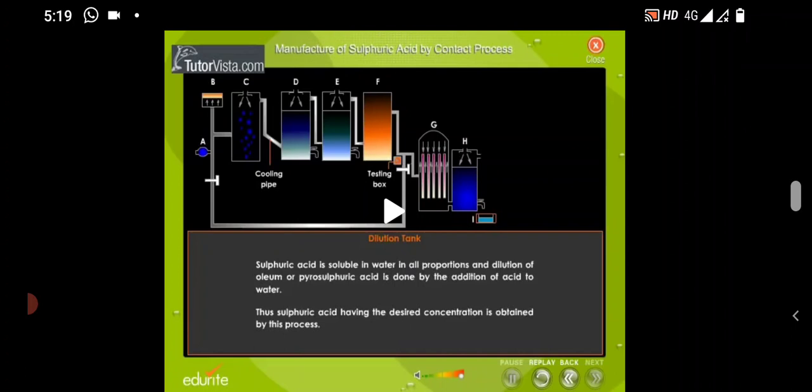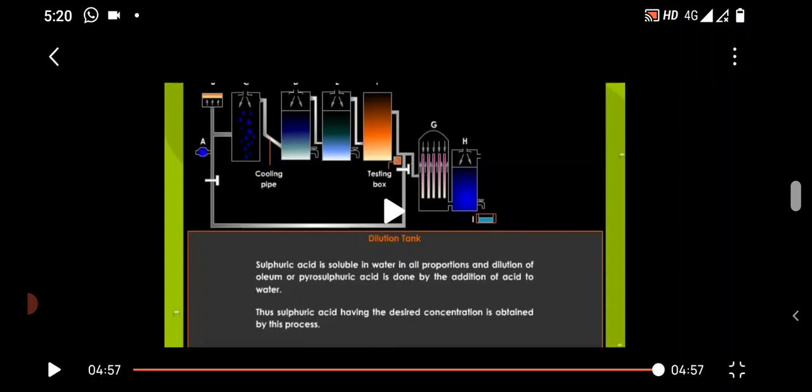Today we discussed the contact process for the manufacturing of sulfuric acid. Now next point, it is the manufacturing of nitric acid by Ostwald process. Okay, thank you.